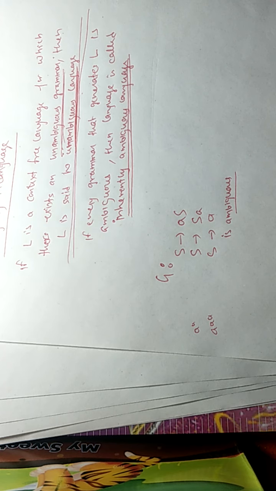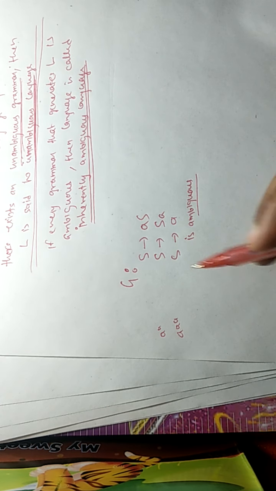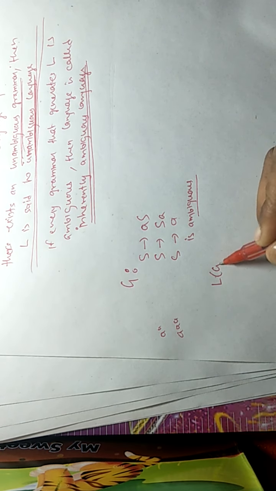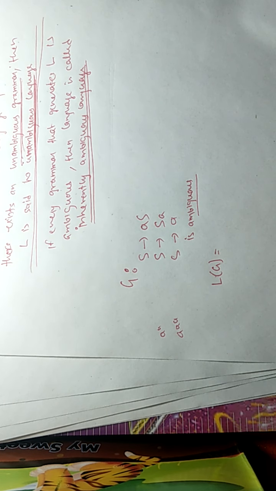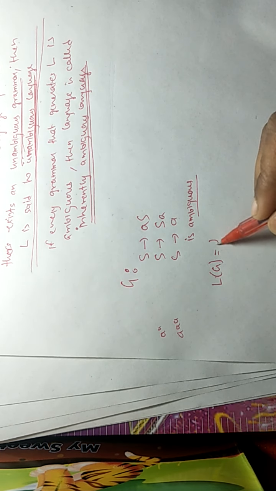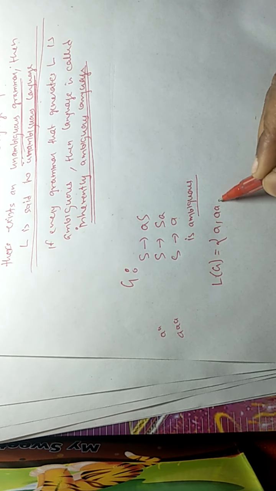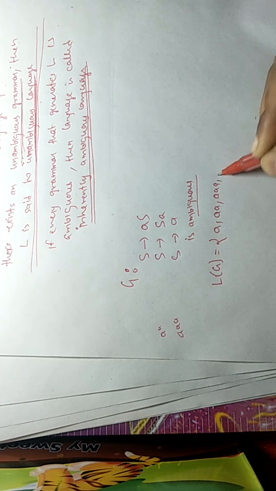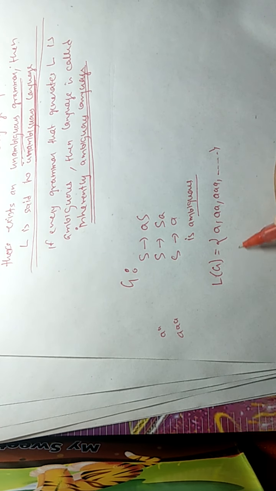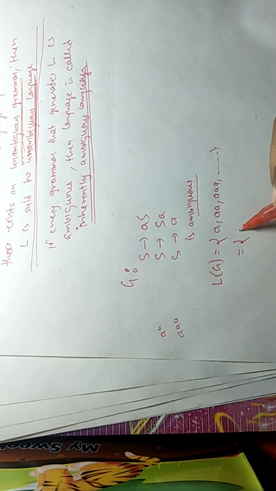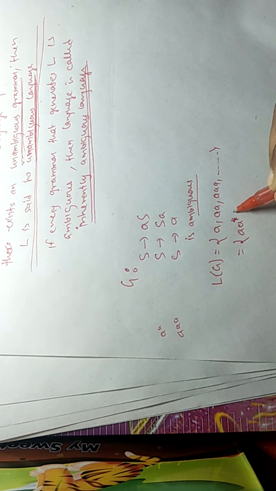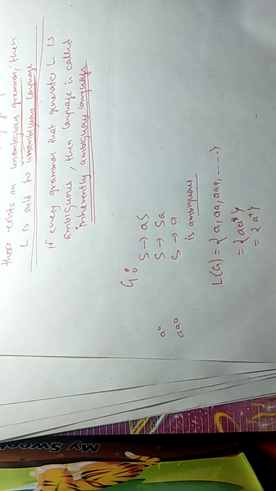What can we say, is it an ambiguous language or inherently ambiguous language? Let us look at the language that is generated from this particular grammar. If you observe, this grammar will derive A, double A, triple A, and so on, and the language of this grammar is A closure, or you can say A positive closure.